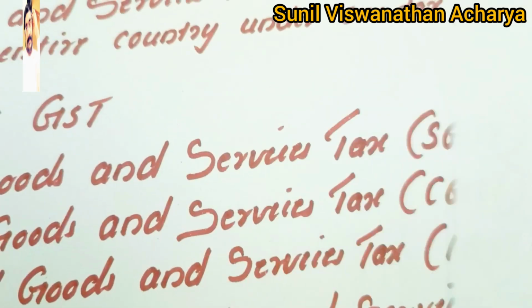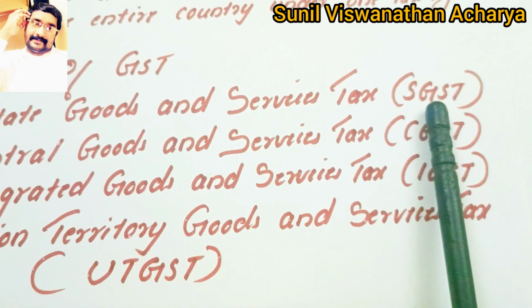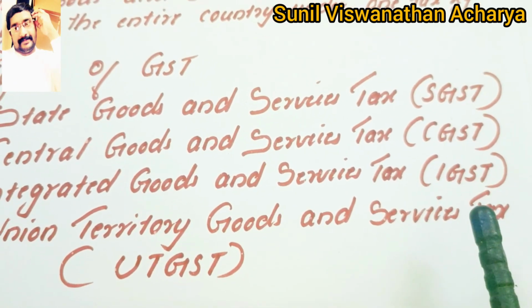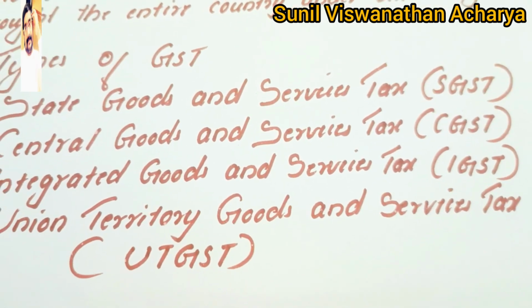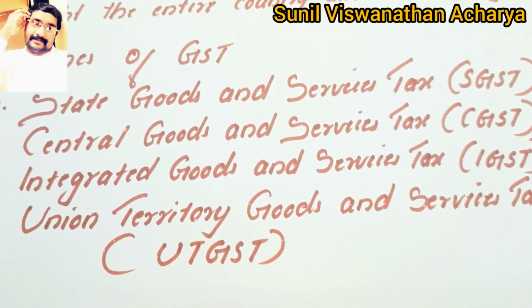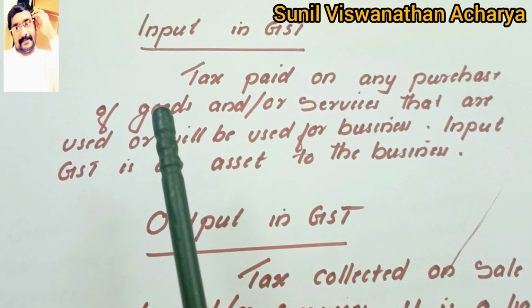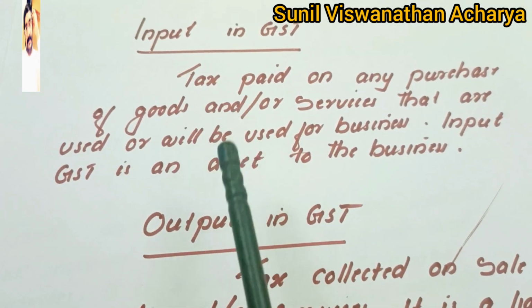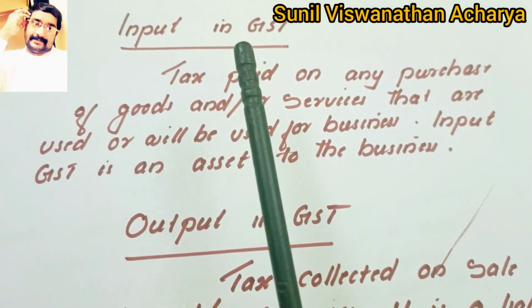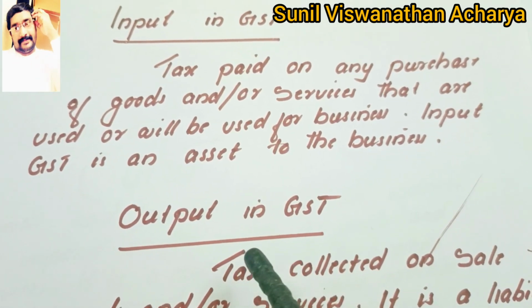So how many GSTs are there? We already said. SGST, state goods and service tax, CGST, central goods and service tax, IGST, integrated goods and service tax, and UTGST, union territory goods and service tax. Now we will discuss input tax and output tax. You may have heard about input tax in GST, or input GST, and output tax in GST, or output GST.